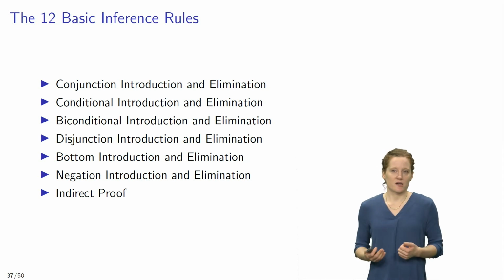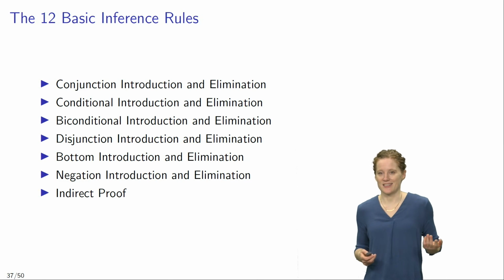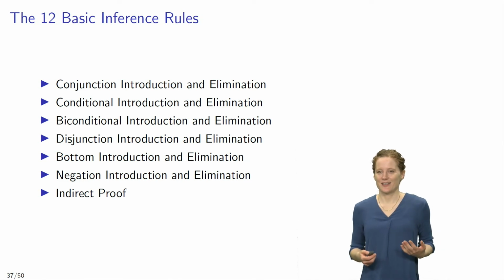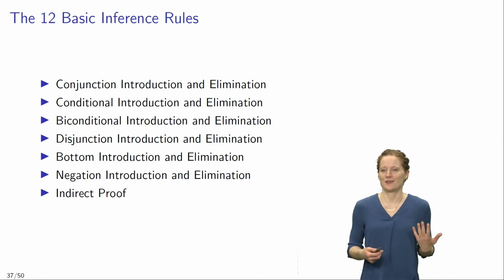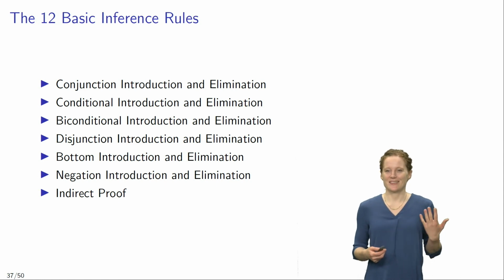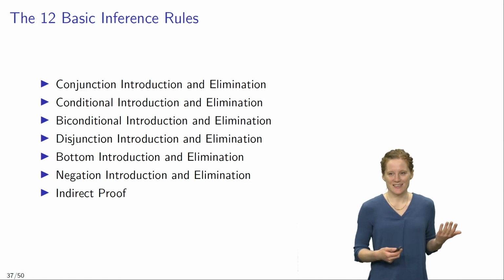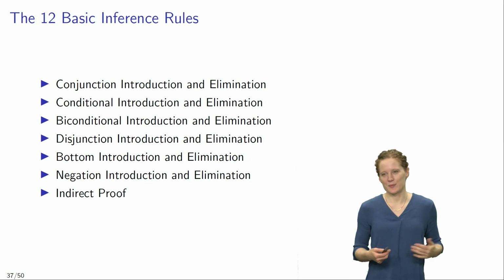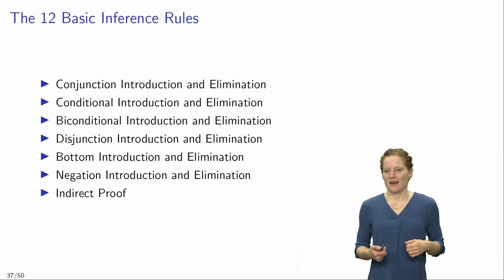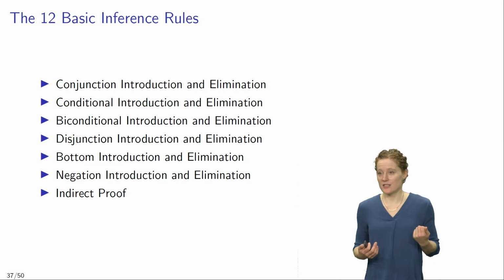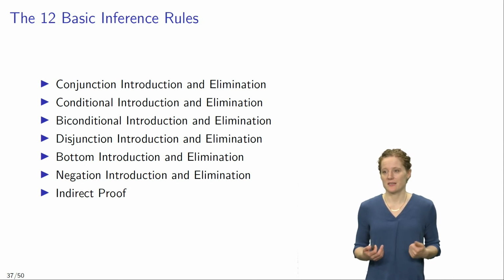So these rules are conjunction introduction and elimination, conditional introduction and elimination, biconditional introduction and elimination, disjunction introduction and elimination, bottom introduction and elimination, negation introduction and elimination, and indirect proof. I'm not going to go through all of these rules here. Instead, we are just going to look at a few examples to illustrate how this proof goes.